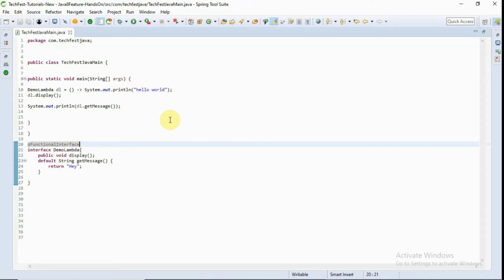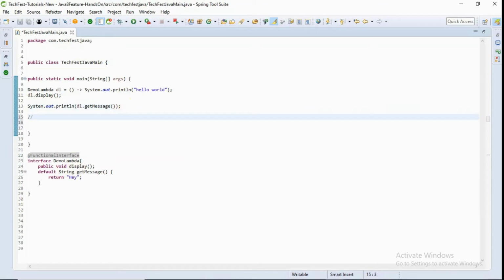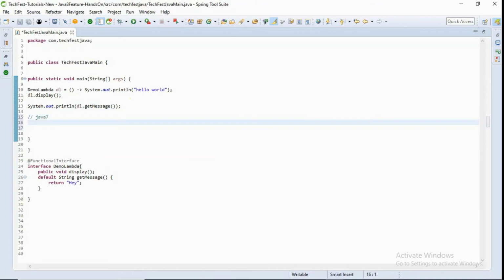Before Java 8, when we wanted to implement this interface method, there were two ways. Either we define an implementing class for this, or, if I want to do this in Java 7, how could I do it?